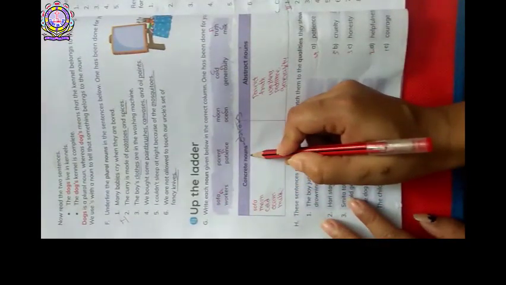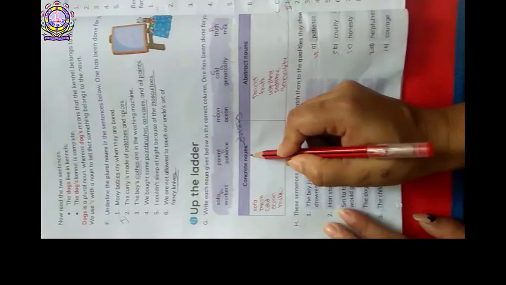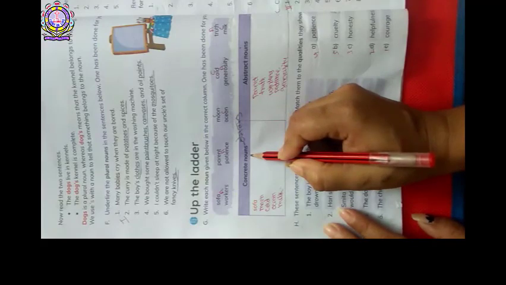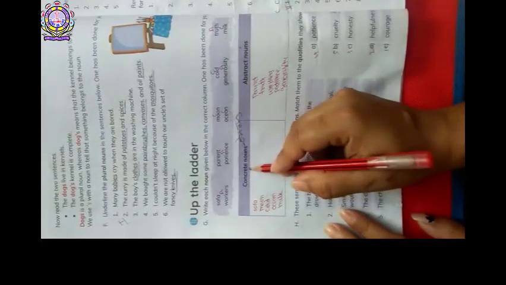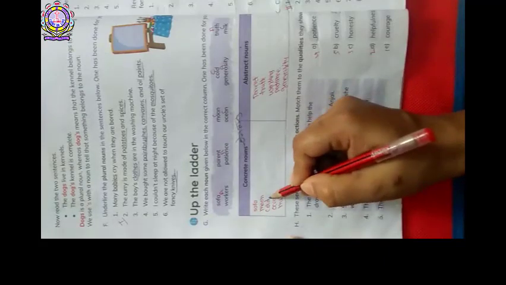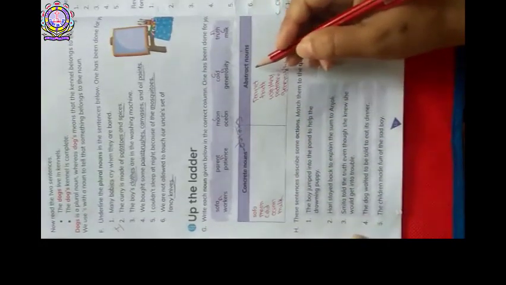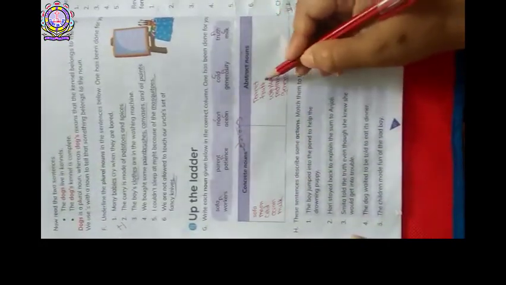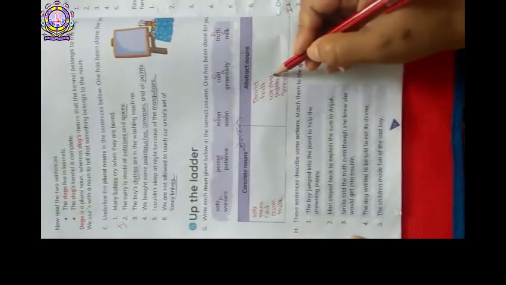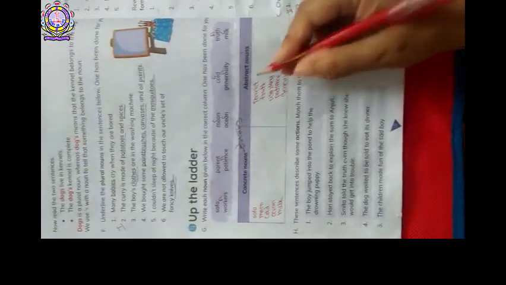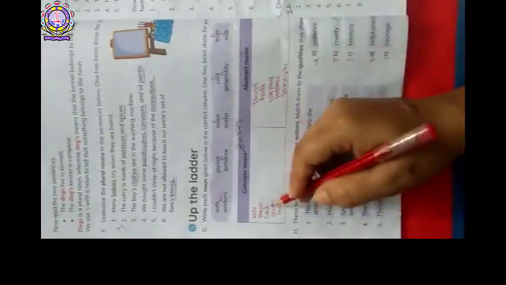See your Z exercise. Concrete nouns are those which we can feel, taste, see, touch. Let's see: sofa, moon, cold, ocean, milk. Let's see what the abstract nouns are: parent, truth, workers, patience, and generosity. This is called abstract noun and this is called concrete nouns.